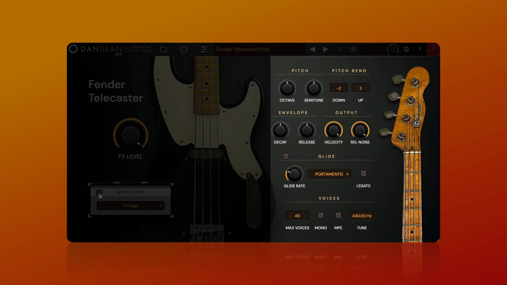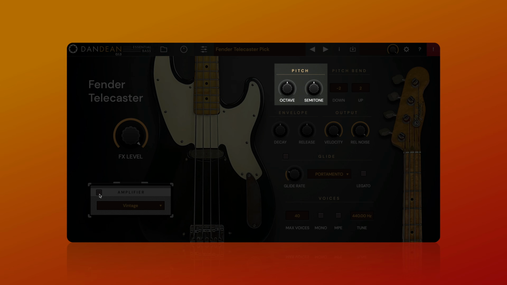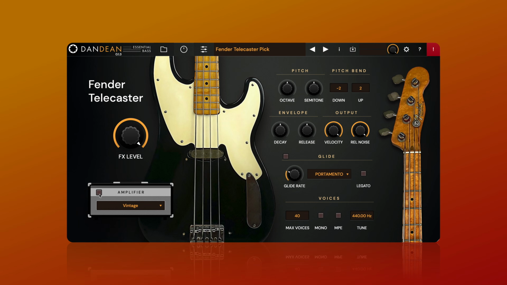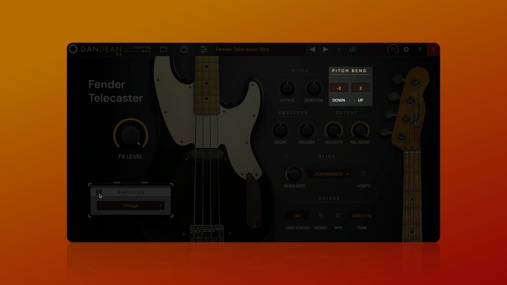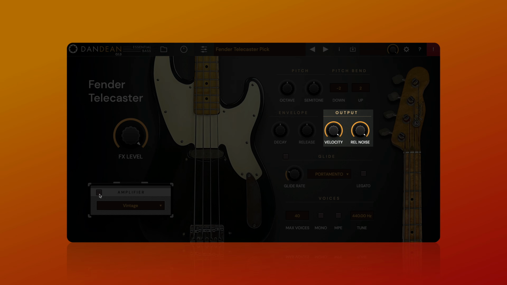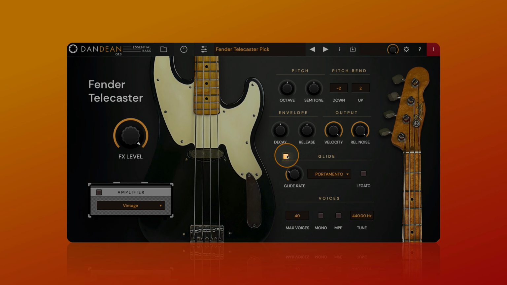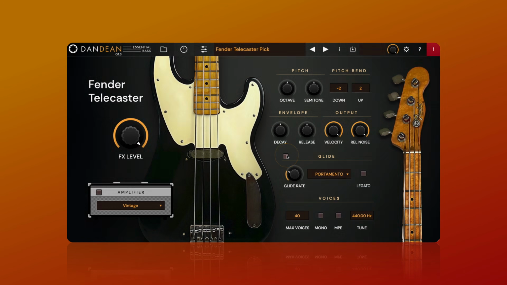The right side of the UI focuses on performance controls, and it's here you can alter the pitch in both octaves and semitones, set the pitch bend range, adjust decay and release times, and tweak velocity and release noise values. Glide can be toggled on and off, and the rate and type can be set here.